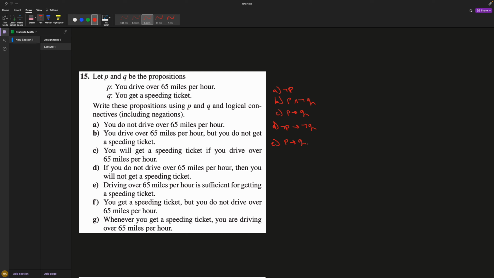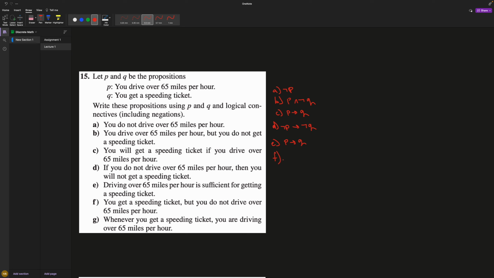F: you get a speeding ticket, but you do not drive over 65 miles an hour. So again, the "but" is like an "and." If I said, hey bro, you got a speeding ticket but you didn't go over 65, and if I said, you got a speeding ticket and you didn't go over 65, it's the same thing. Now, I don't know English, but I definitely know these are the same thing.